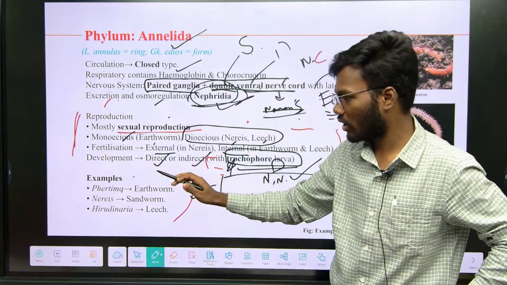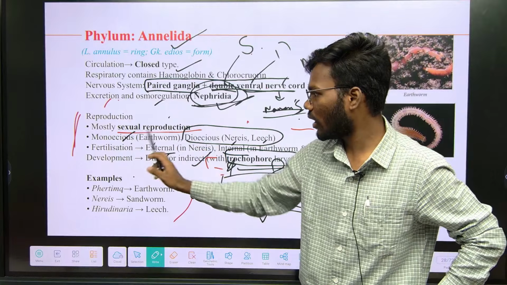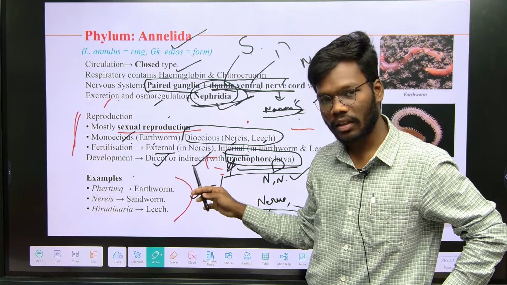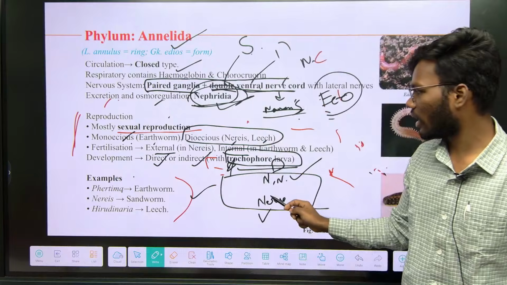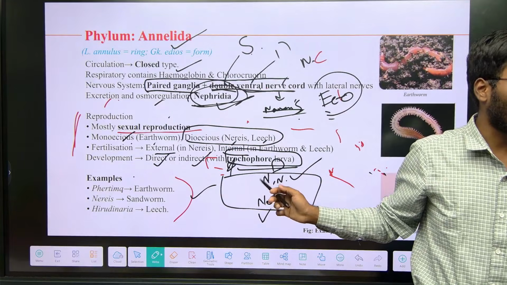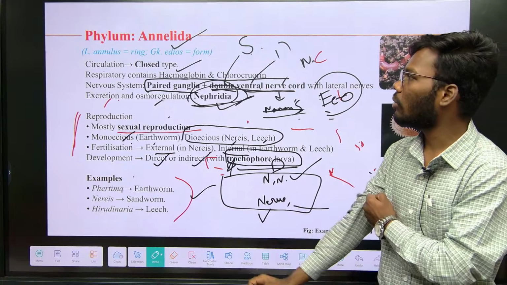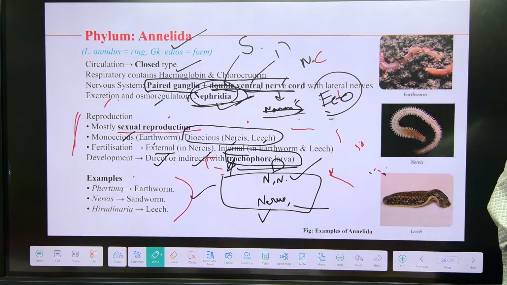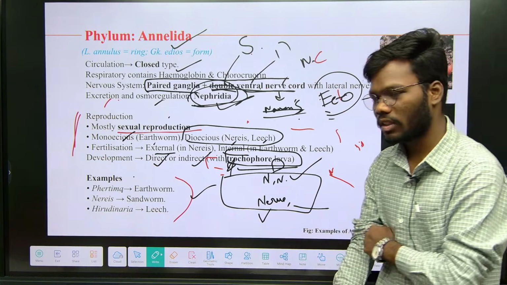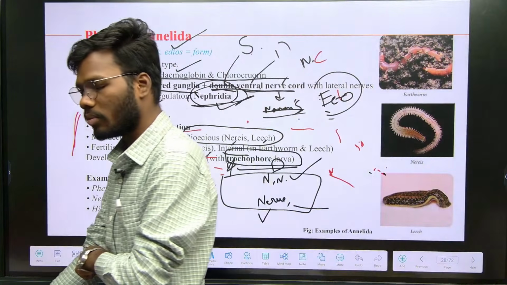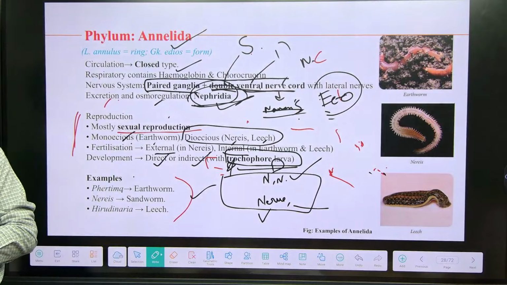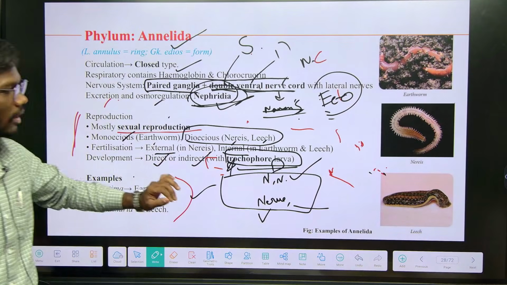Reproduction is only sexual, monoecious or dioecious, external or internal, direct or indirect. If it is indirect, definitely the larval form is trochophore larva. And finally examples. So this is all about Annelida. Annelida are called ringworms, right? Platyhelminthes are flatworms, Aschelminthes are roundworms, and these are ringworms.